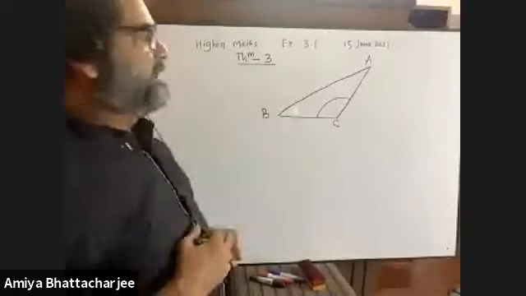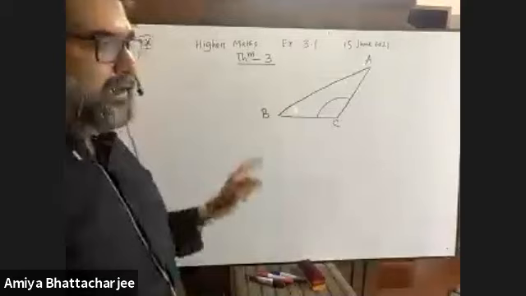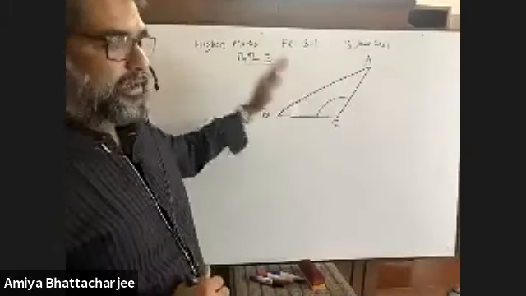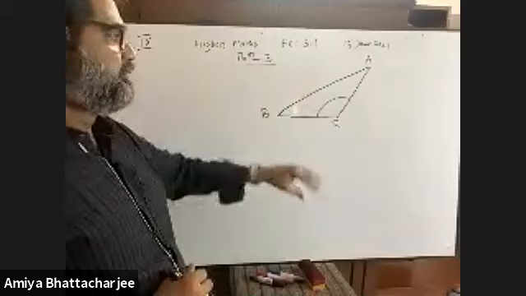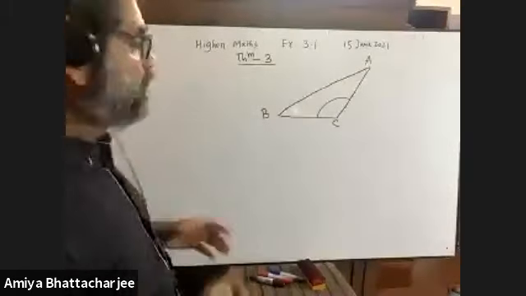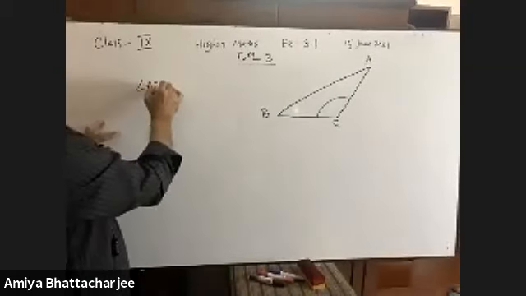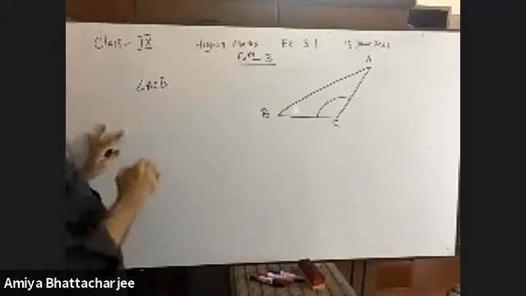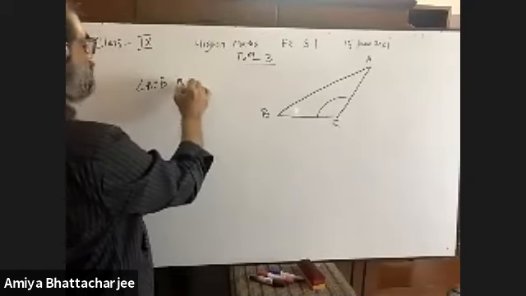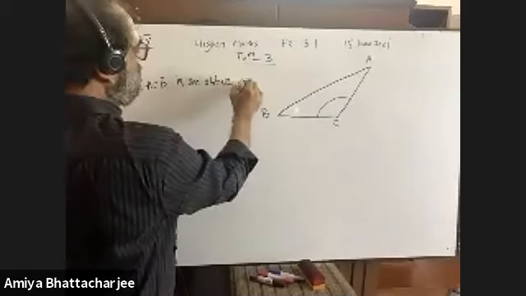In your theorem number 3, it is written at first: in an obtuse angle triangle. I have taken an obtuse angle triangle ABC, where angle ACB is an obtuse angle. Am I right?